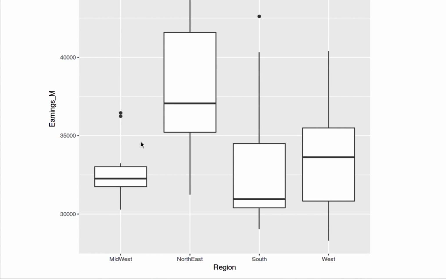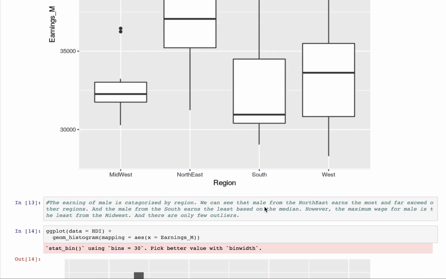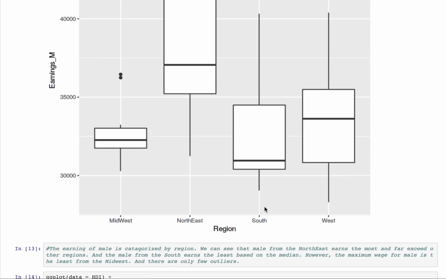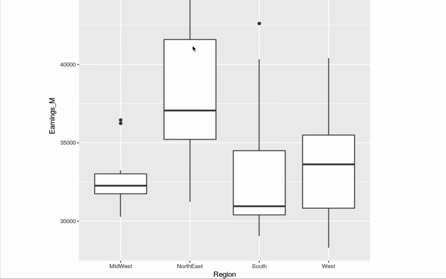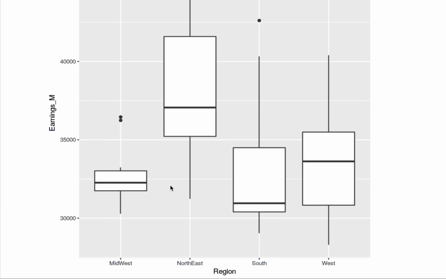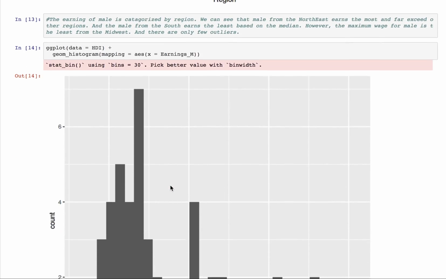And the following graph is a box plot for the earning for male. And we can see that male earns the most from the Northeast region, and it actually far exceeds the other regions. And male from the South earns the least, which is really the opposite of the females, based on the median. But if we look at the maximum wage for male, it's actually the least for the male from Midwest.